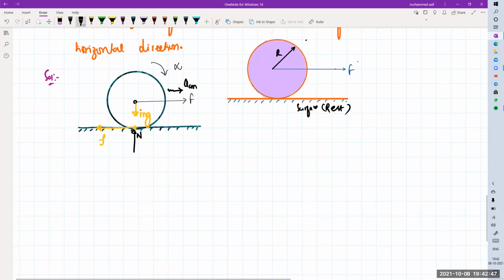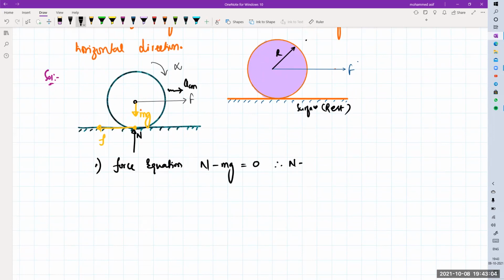Now tell me the first force equation on this one. Force equation means only the forces which are acting on this one. Vertical force sum is N in the upward direction, mg in the downward direction, and there is no other force, so that must be equal to 0. Therefore, N will be equal to your mg. Vertical force.